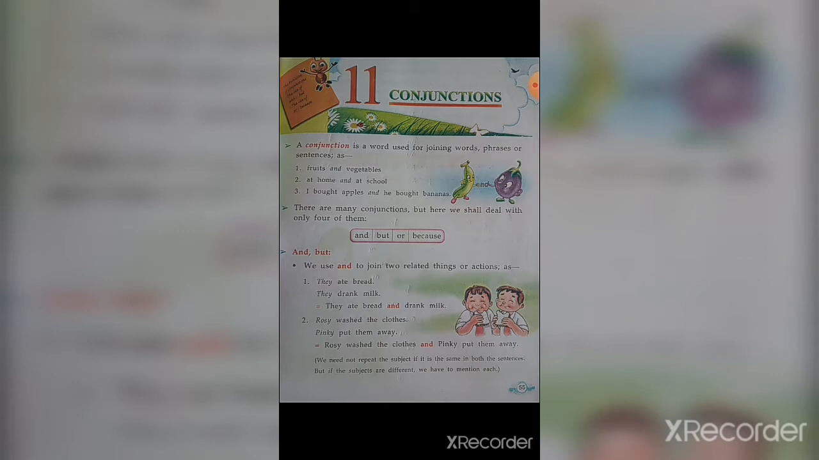We use and to join two related things or actions. કંઈ પણ બે રિલેટેડ વસ્તુઓને જોઈન કરવા માટે and યુઝ થાય. Let us see the first example. They ate bread, they drank milk.